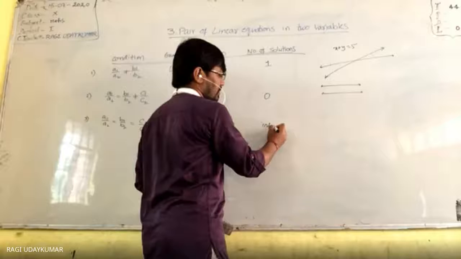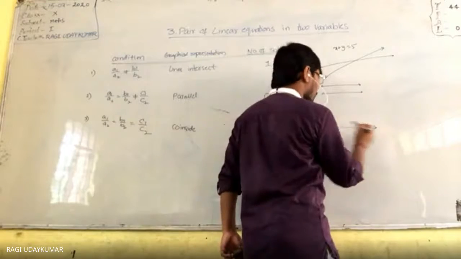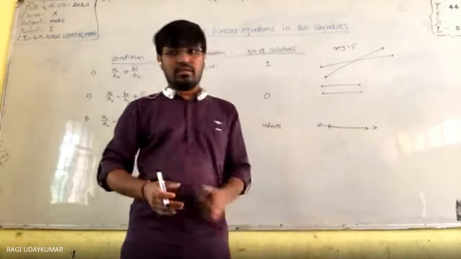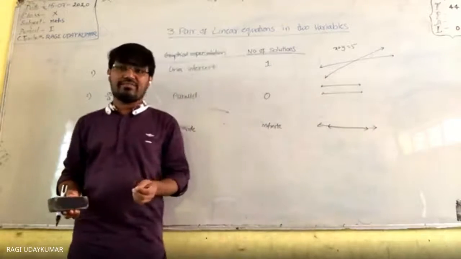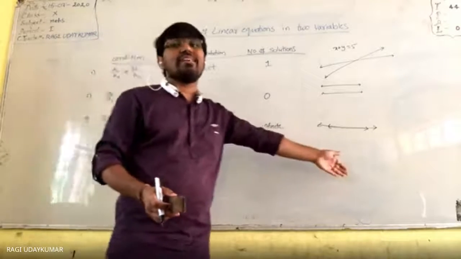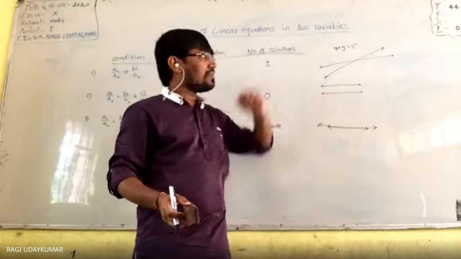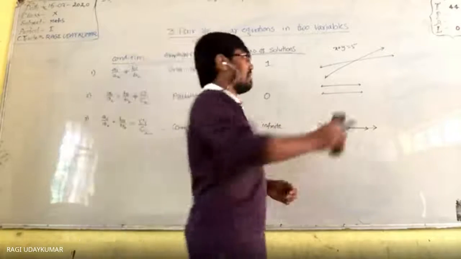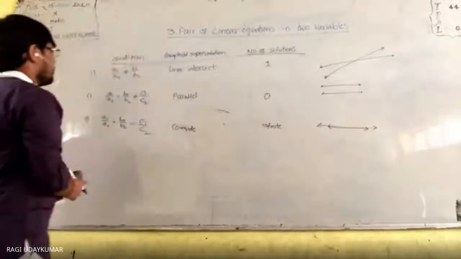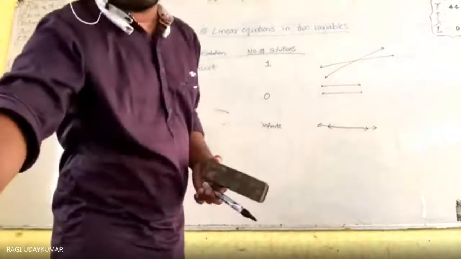So then number of solutions, infinite number of solutions will be there, because both the equations are the same line, not different lines. They are not different lines. They are the same lines. So when they are the same lines, it is only one equation, one line. You can consider it as one line. So one line means, I already said, on one line there will be an infinite number of solutions. So this is the main thing you need to remember in case the pair of linear equations is given. Okay.